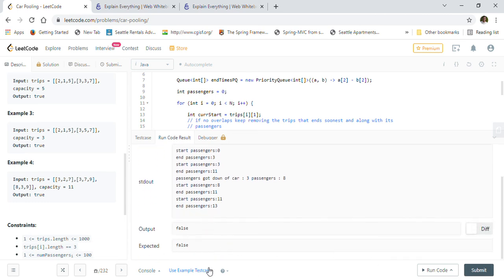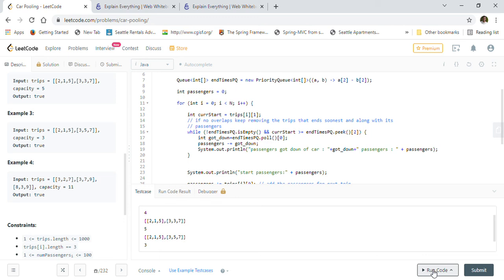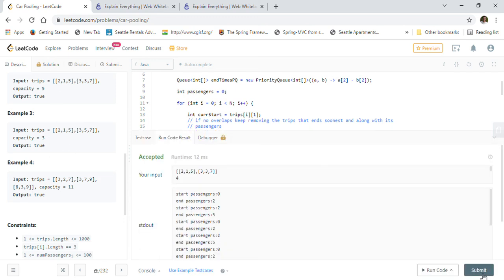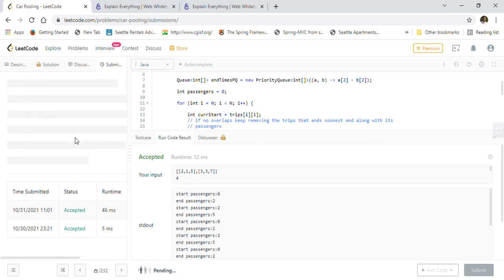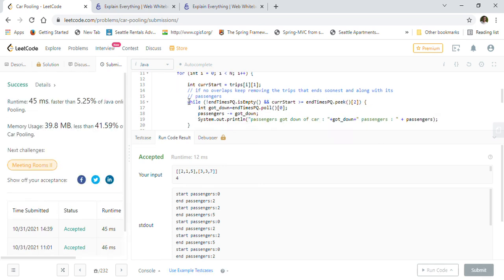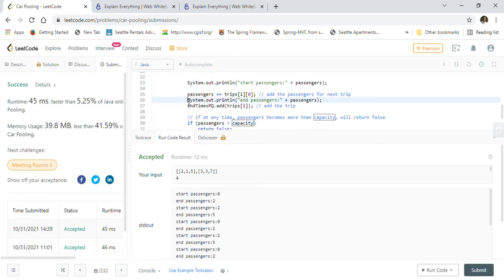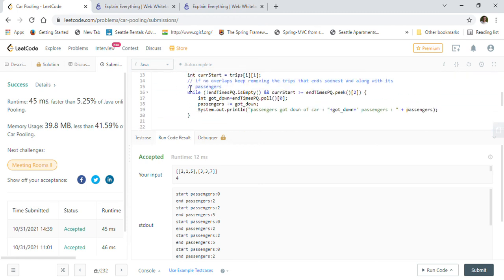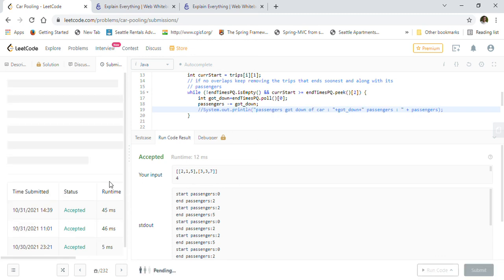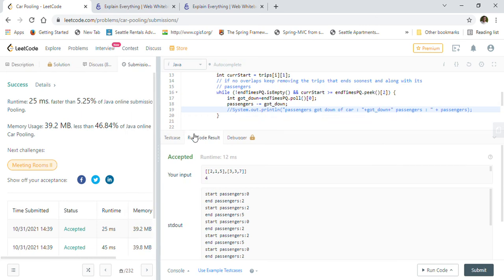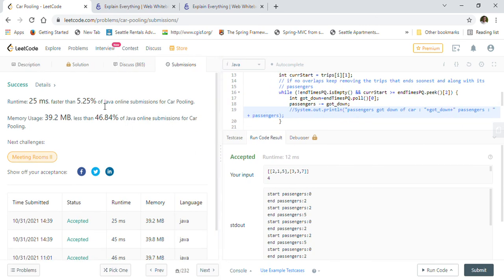So let's just go ahead and make sure that all these examples they have given us are working, and then we will submit our code. So we are going to submit the code. It's a little slow because of the system outs. So let me just remove these system outs and we will resubmit this quickly. As you can see, our solution got accepted by LeetCode.